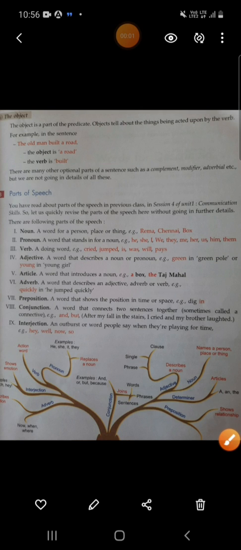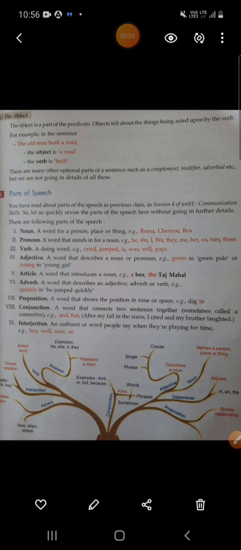So students, let's quickly revise the parts of speech here without going into further details. There are the following parts of speech. You know it very well from your previous classes, in your grammar book, right? Okay, let's see.